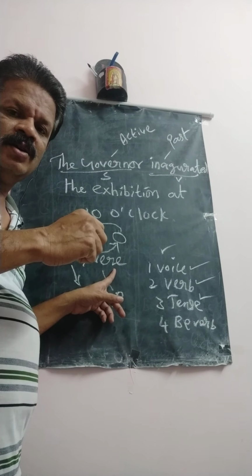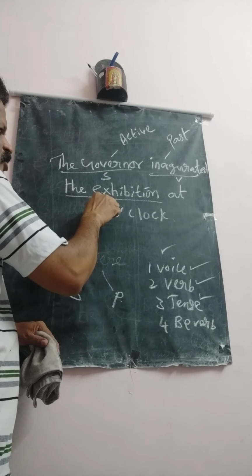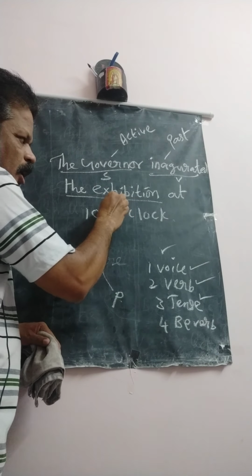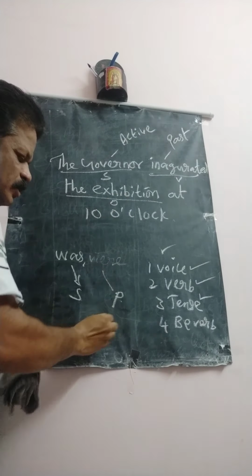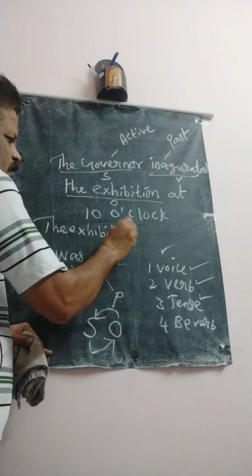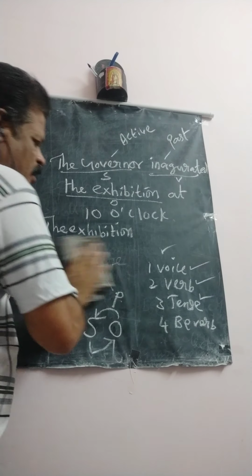What is the object here? The exhibition. After this verb, the exhibition is the object. Already I told you, the object which comes to the place of the subject, the subject goes to the place of the object. So you bring this object, the exhibition, in the place of the subject.